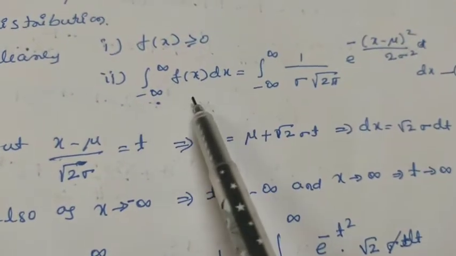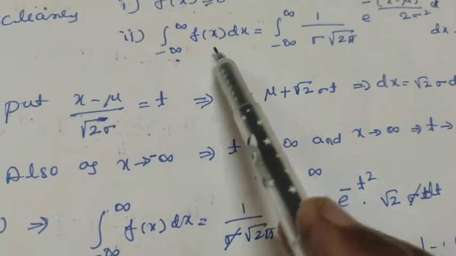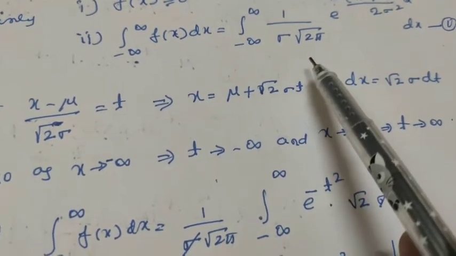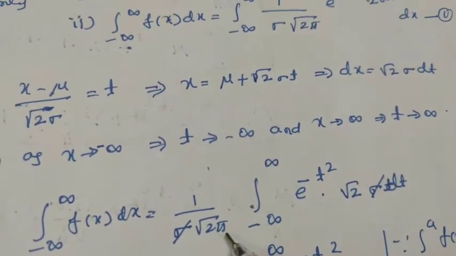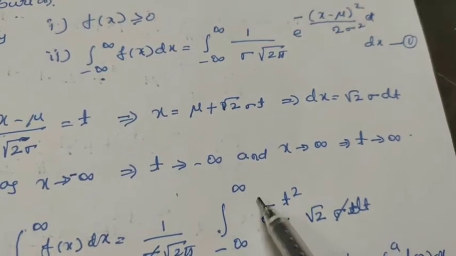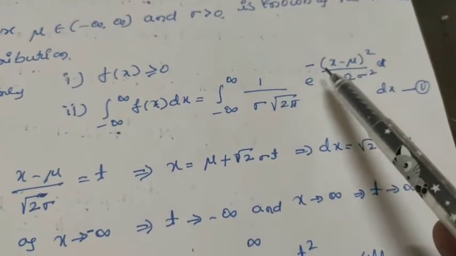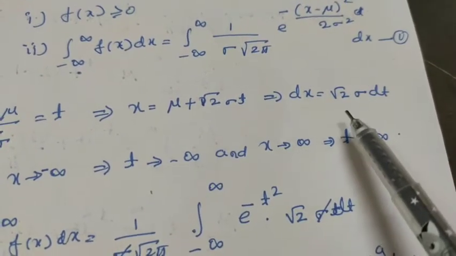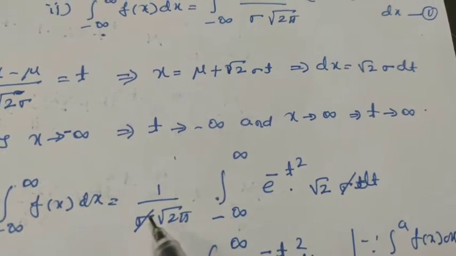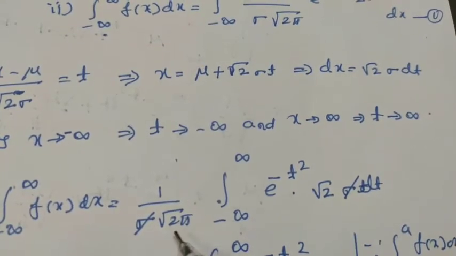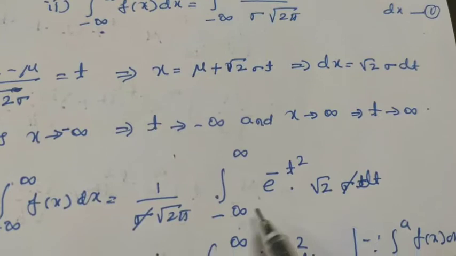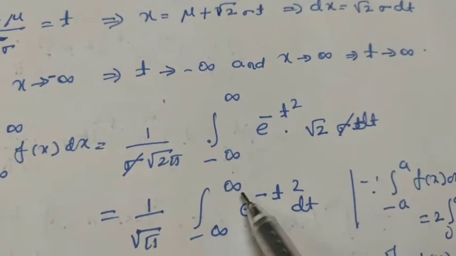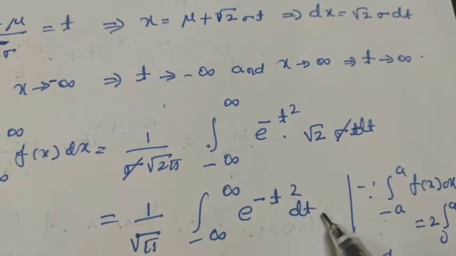So therefore equation 1 implies integration from minus infinity to plus infinity of f of x dx equals, this is a constant, I will take it outside, 1 by sigma under root of 2 pi, integration from minus infinity to plus infinity e raised to minus t square, and dx is root 2 sigma dt. Here the sigma gets cancelled, and root 2 also gets cancelled, only root pi remains. 1 by root pi integration from minus infinity to plus infinity e raised to minus t square dt.